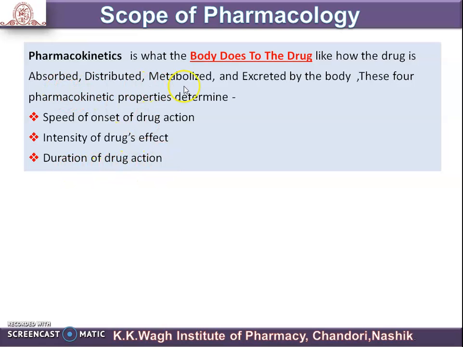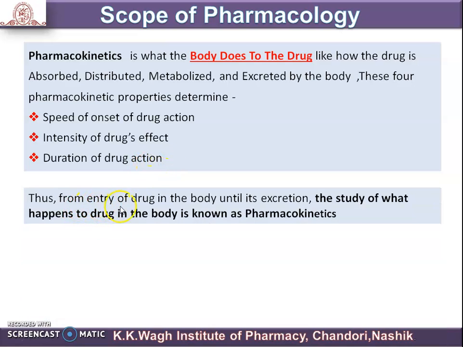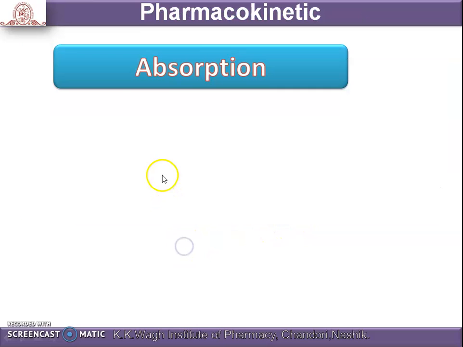That means absorption, distribution, metabolism and excretion decide the speed of drug action, intensity of drug effect and duration of drug action. Thus, from the entry of the drug in the body until its excretion, everything is involved in pharmacokinetics. The study of what happens to the drug in the body is known as pharmacokinetics.